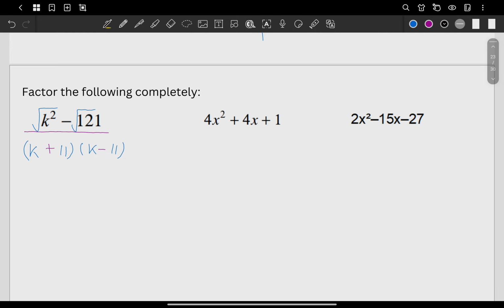Maybe you're looking for another example. You may pause the video first and then try. What if you have here 4x squared minus 25? You may pause the video first. Okay, let's answer. Get the square root of this, the square root of this. What's the square root of 4? It's 2. The square root of x squared is x. The square root of 25 is 5. And then, again, we duplicate, and we put here plus, minus. Sir, can it be minus plus? Yes, of course, it's okay. There you go. Very good. So these are the answers here.